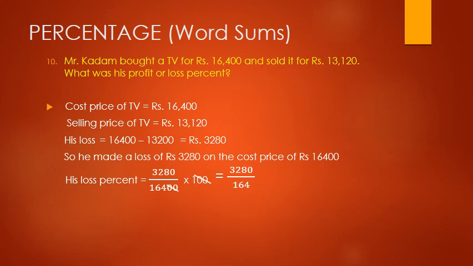So 3280 divided by 164 is equal to 20, and 164 divided by 164 is equal to 1. So our answer is 20%, means loss percent is equal to 20%. So we will say that his loss percent is 20%.